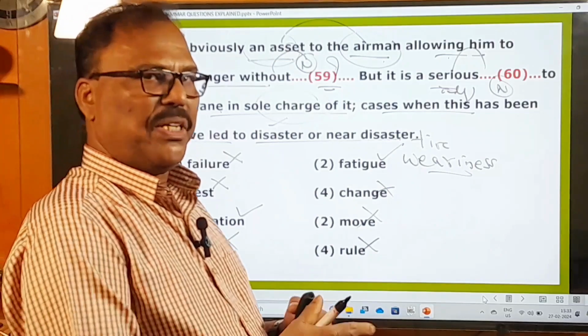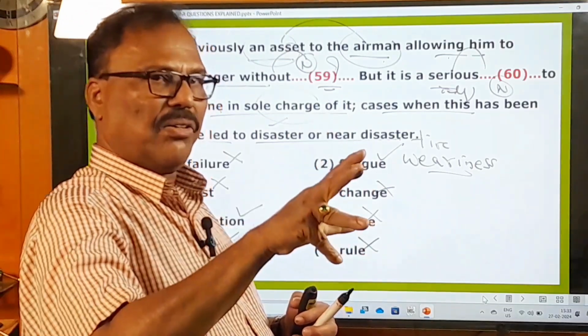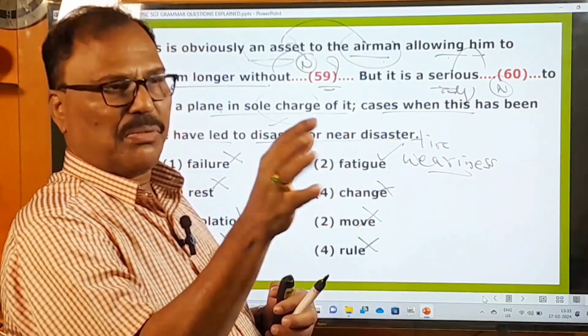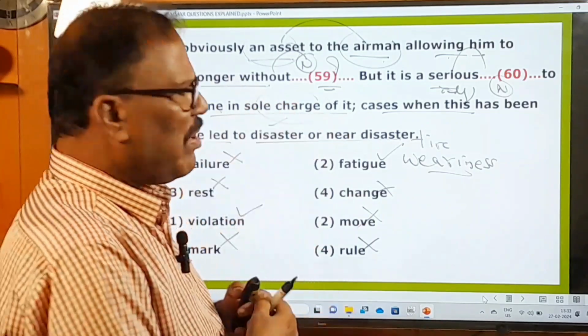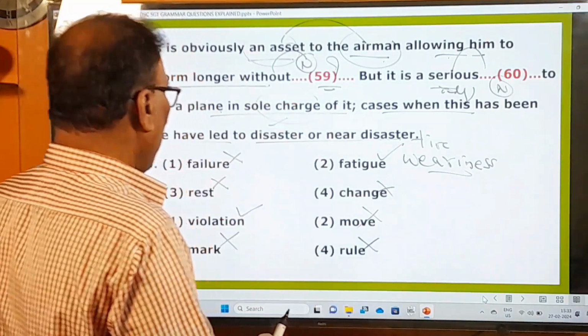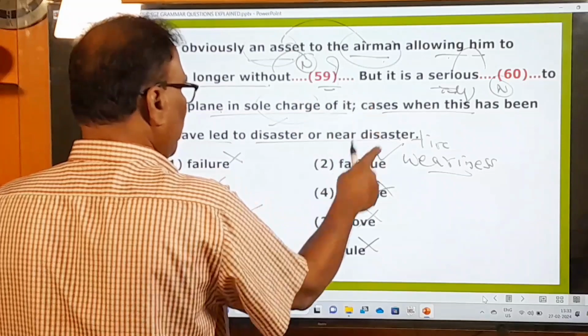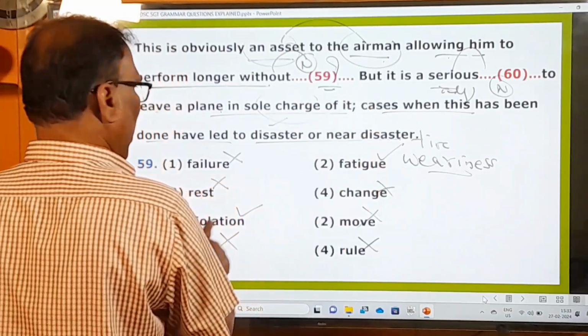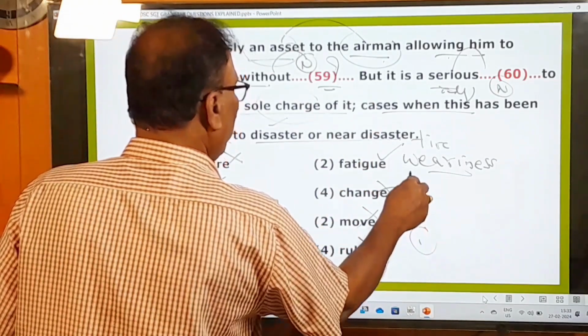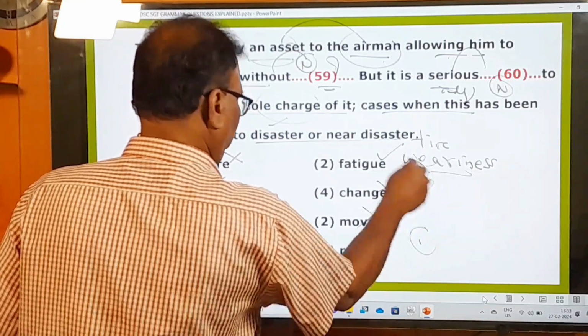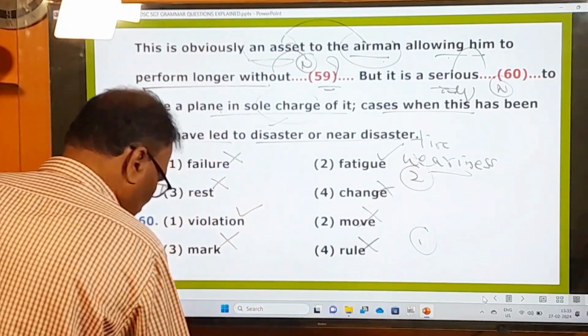At least you must be guiding that. Okay, occasionally at least you must be guiding that. So that must be there. Whatever it is, this is a very beautiful passage. And in the 59th passage, fatigue. In the 60th passage, violation. First, this is the first one. This is the, what is that? Second one. Right. And now let's move on to the next question.